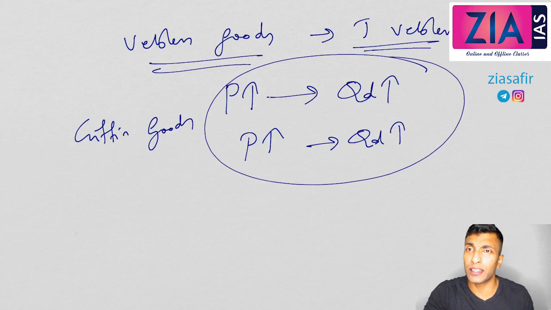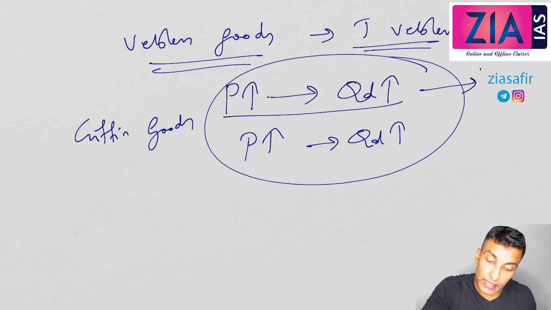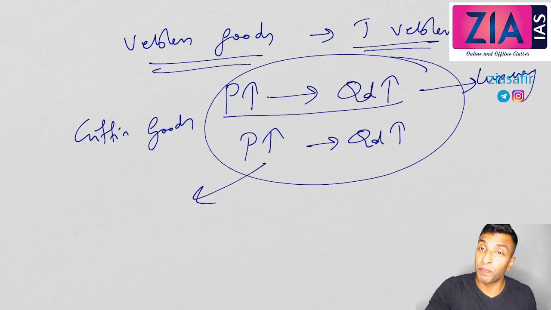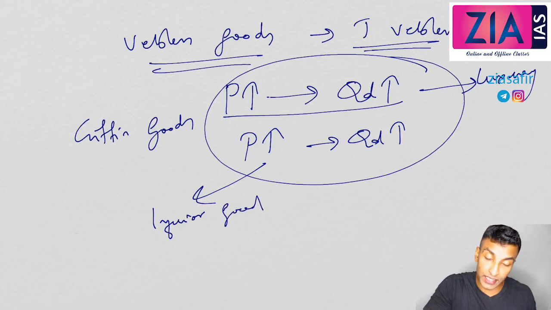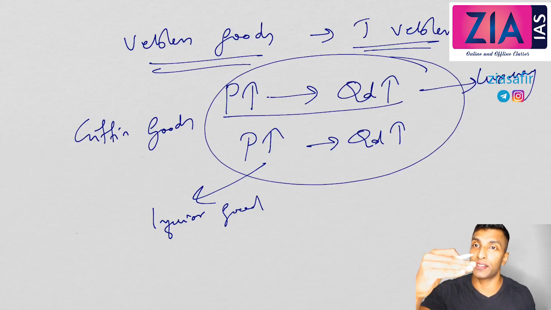Are both one and the same or not? Both are not the same. In the case of Veblen good, these are luxury items, for show off. But in the case of Giffen good, these are part of inferior goods. But the relation is the same. In both cases, what is the commonality? Price is increasing, demand is increasing.